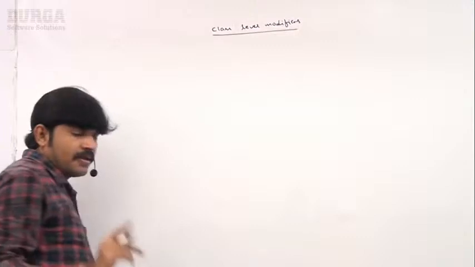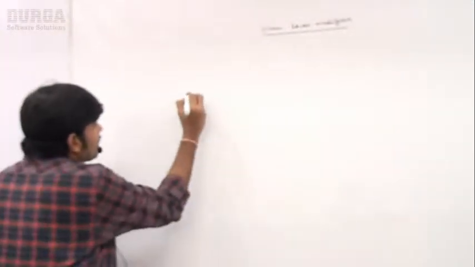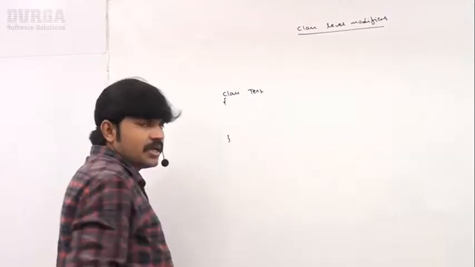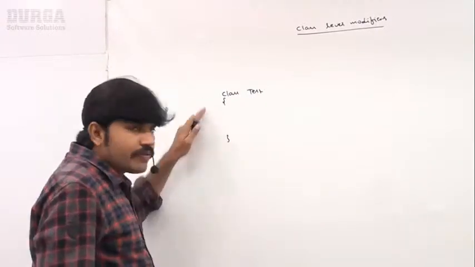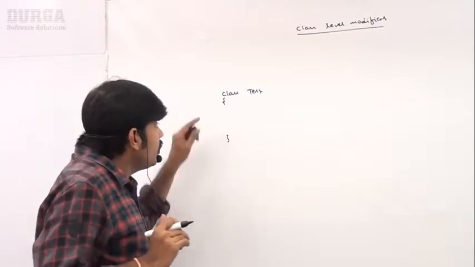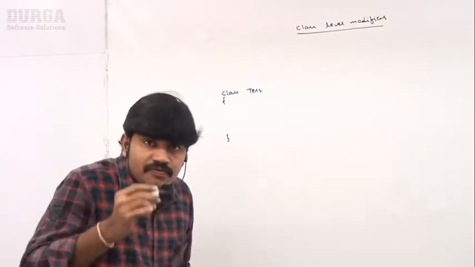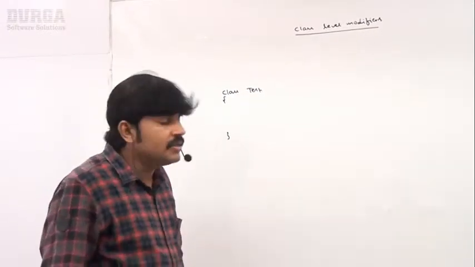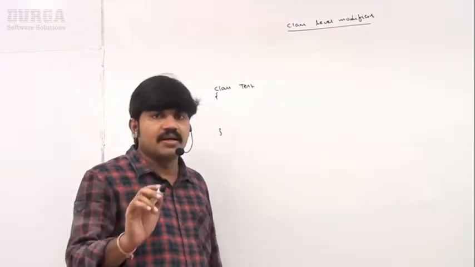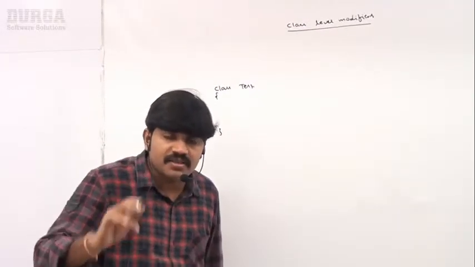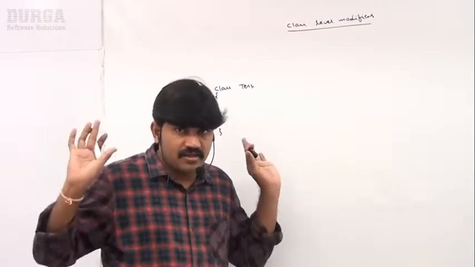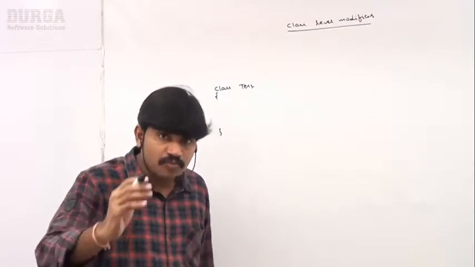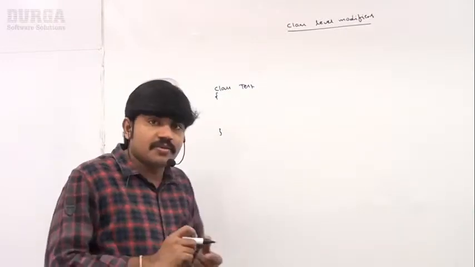Just observe that. Whenever we are writing a class, suppose I am writing a class Test. Whenever we are writing a class Test, we have to specify some information about our class to the JVM, like whether this class can be accessible from anywhere or not, whether child class creation is possible or not, whether object creation is possible or not.